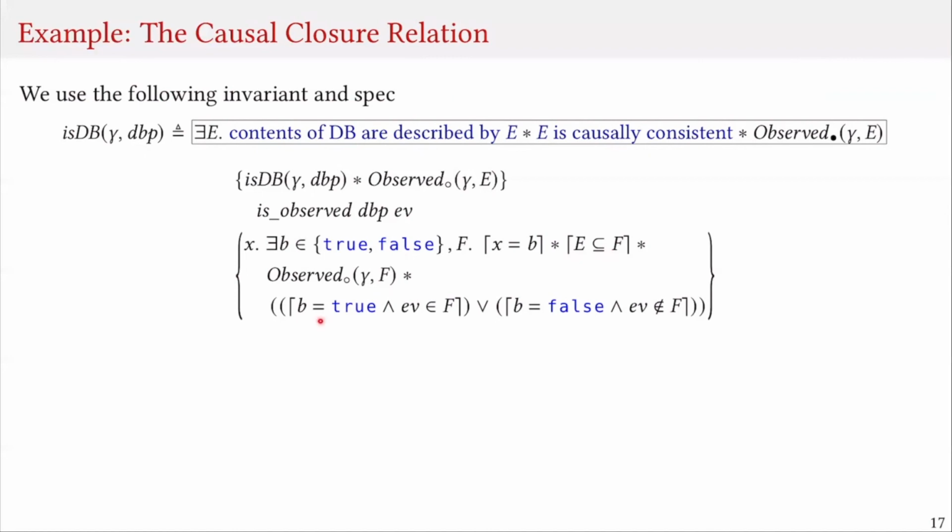It is true if the event that we check is actually in the set F, and it is false if the event that we check is not in the set F.